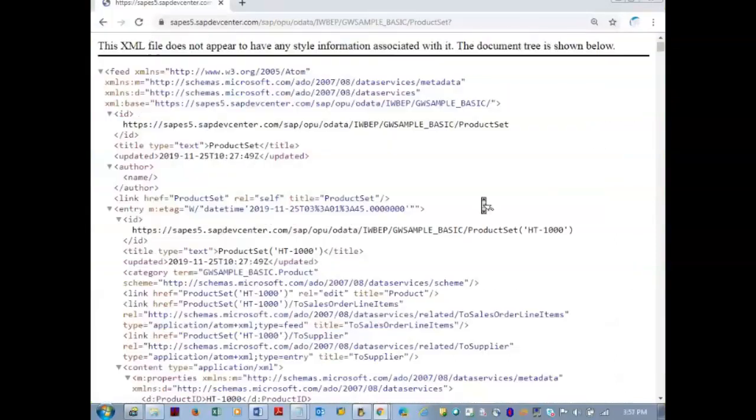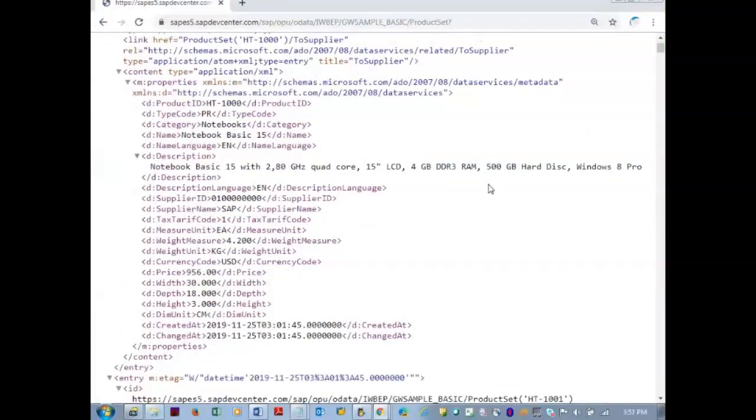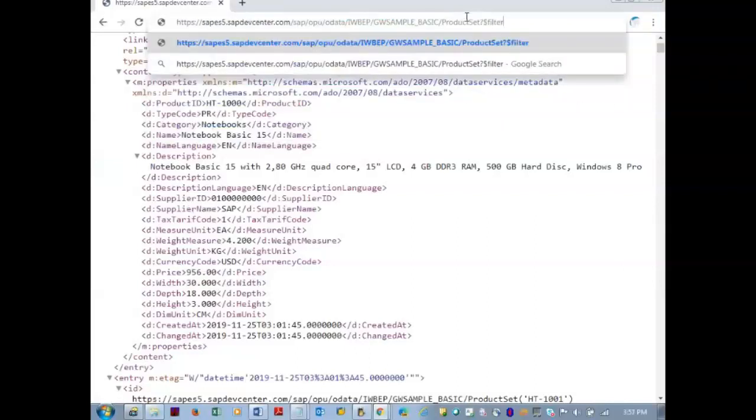Now I want only those records whose price is less than $10. Okay, whose price is less than $10. In the URL, $filter is equal to price EQ, sorry, LE 10. I'm copying this.